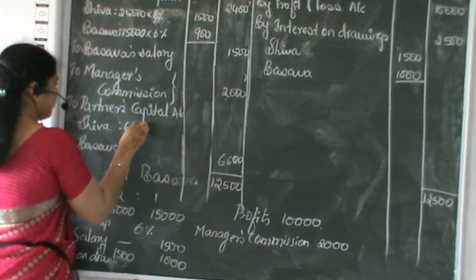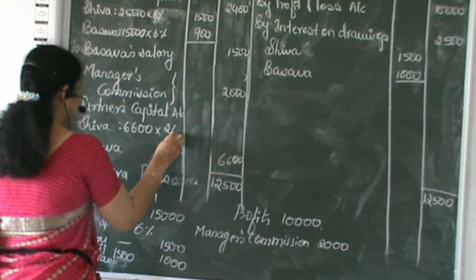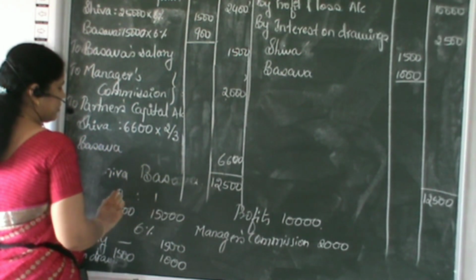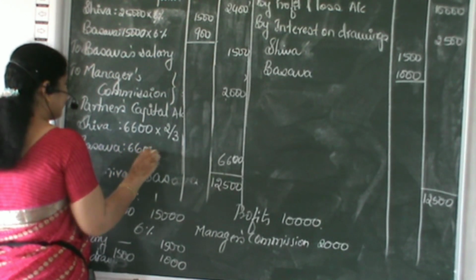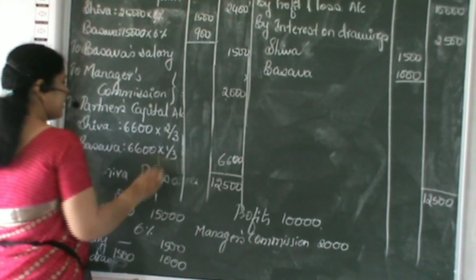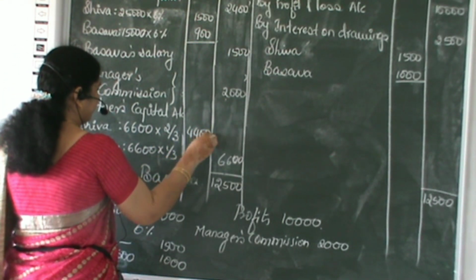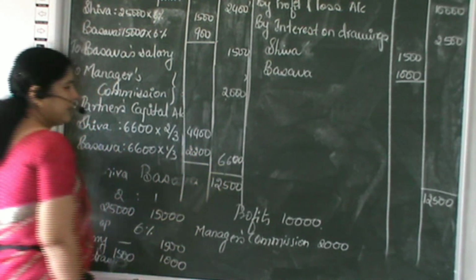So the remaining profit is 6,600, and out of that Shiva's share is 2/3, that is 2:1. So Shiva's share is 2/3, and Basava's share is 1/3 of 6,600. That is 4,400 and 2,200. Total 6,600.